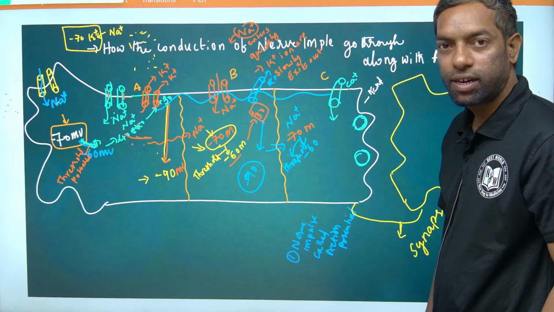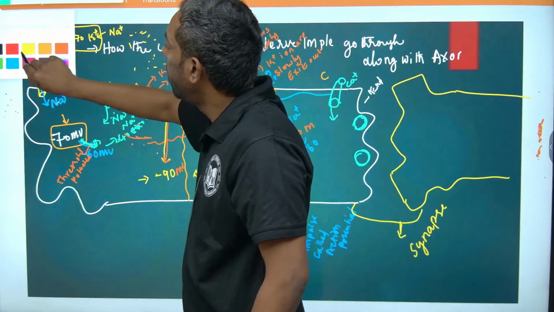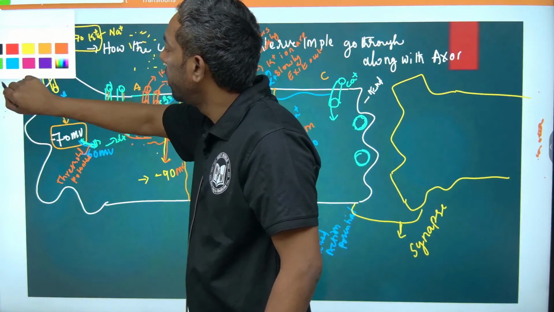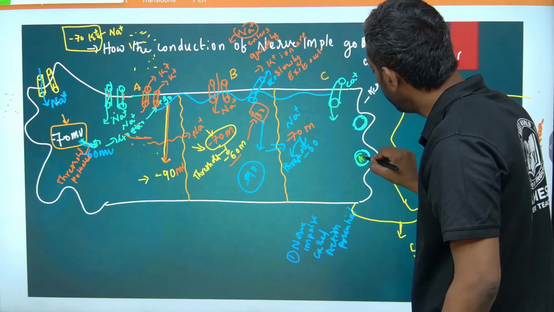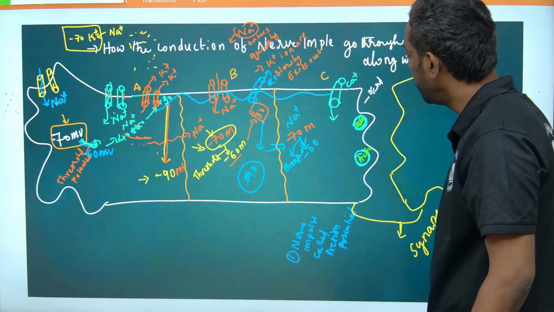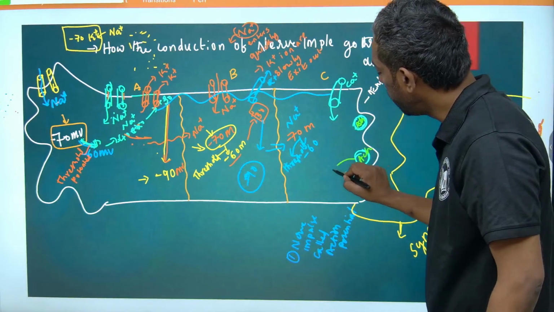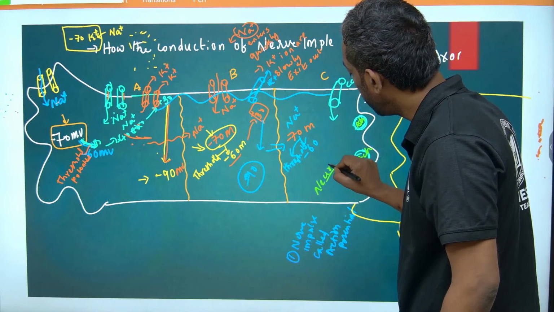This is the vesicle. Inside the vesicle there is a chemical we call acetylcholine, the neurotransmitter ACH.